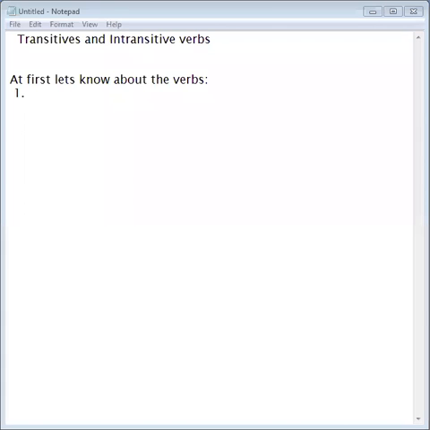Today's topic is transitive and intransitive verbs. In a sentence, we show some kind of actions. These actions can be of two types. Number one, physical action. Number two, it can be mental action.